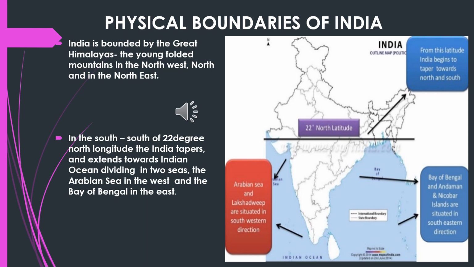Now the Indian Ocean is dissected into two. In the west we have the Arabian Sea, and in the east we have the Bay of Bengal. Hence all the three sides are covered by ocean in the south, and all the three sides are covered by Himalayas in the north. So we are protected by the physical boundary also very strongly. India is really gifted, children.